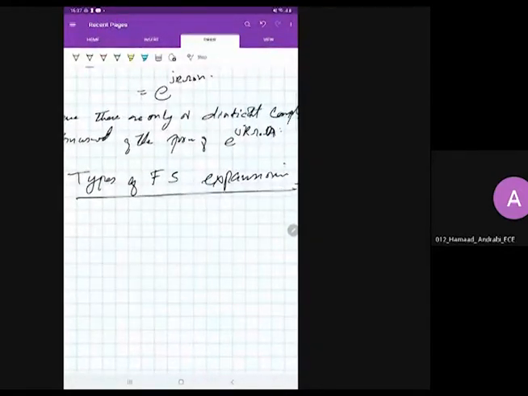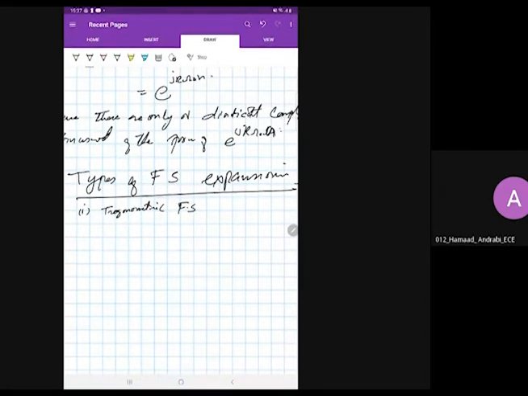How is a Fourier series written? How is it represented? There is a form which is known as the trigonometric Fourier series expansion. This is also written for periodic signals. The second one is known as the exponential Fourier series expansion. What we are discussing at this time is the exponential Fourier series expansion, but I'll mention the trigonometric also.